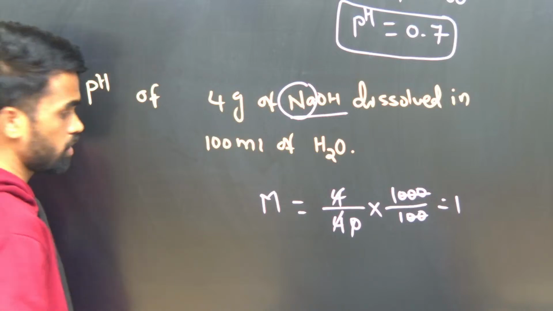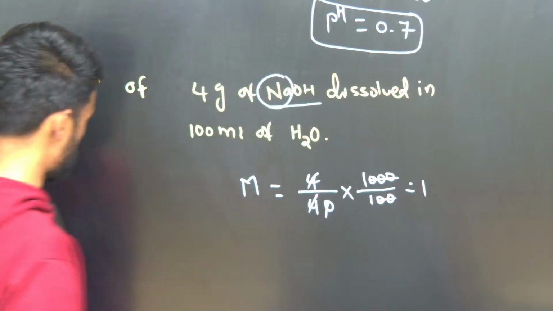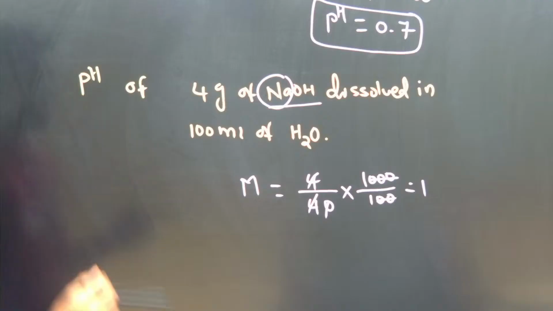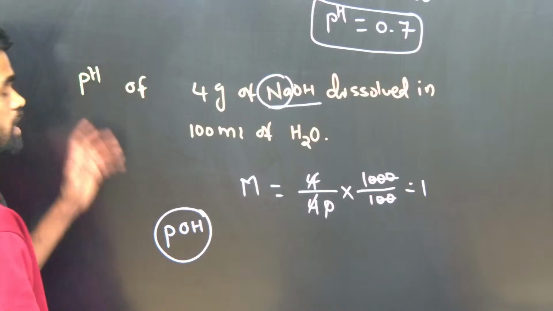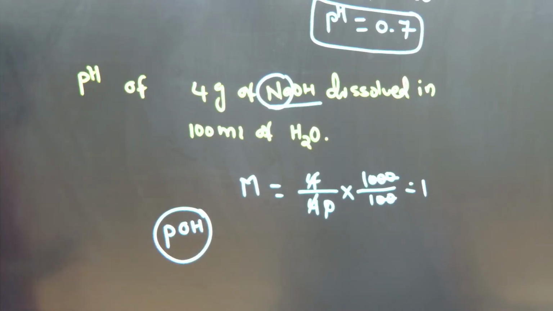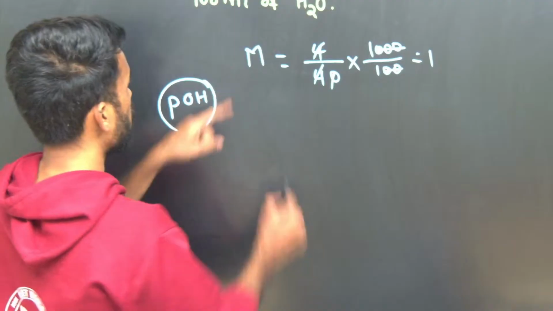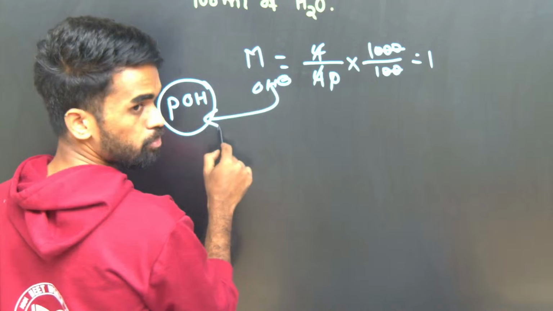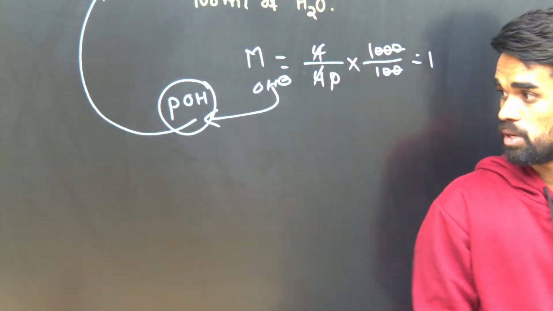Is this clear up to here? If molarity is 1, what to do next? pH plus pOH. So first find pOH. So pH will be almost nearly equal to 14. This is the way. Is this clear? First, you got the OH minus ion concentration here, so from this you can get pOH. After that you find pH using the pH plus pOH formula.